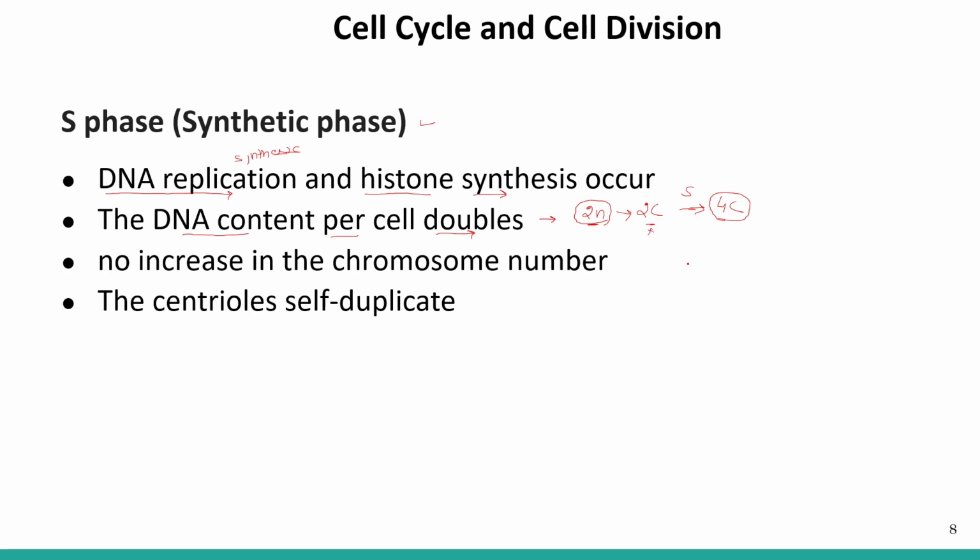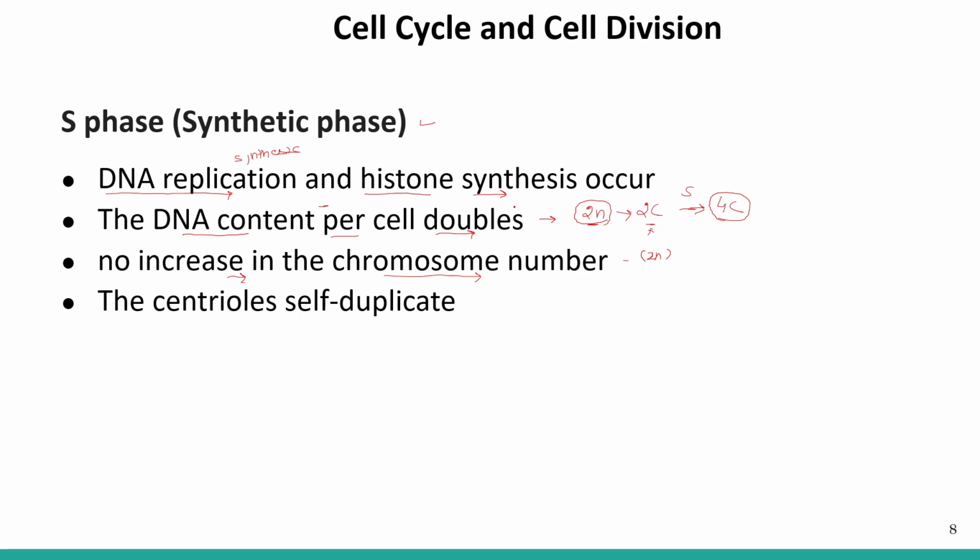Before G1 it will be 2C. In the G1 phase it will be 2C, but after S phase it will be 4C. The DNA content doubles, but there is no change or increase in the chromosome number. The chromosome number will remain the same, which means the cell will remain diploid only, 2N.